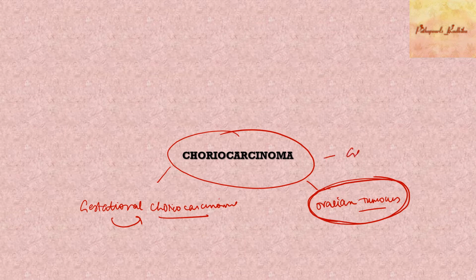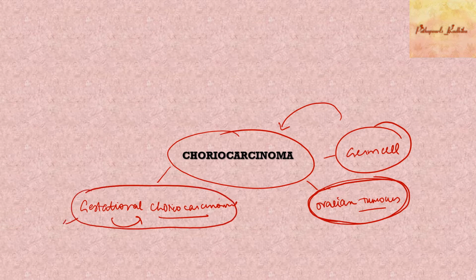In the ovary you have germ cells. From those germ cells, they undergo extraembryonic differentiation and you can get a choriocarcinoma in the ovary, right? Whereas the gestational choriocarcinoma arises from your placental tissue. There are certain differences between the choriocarcinomas which arise in the placental tissue, which we call gestational choriocarcinoma, and the tumor which originates from the germ cells in the ovary, the non-gestational choriocarcinomas.